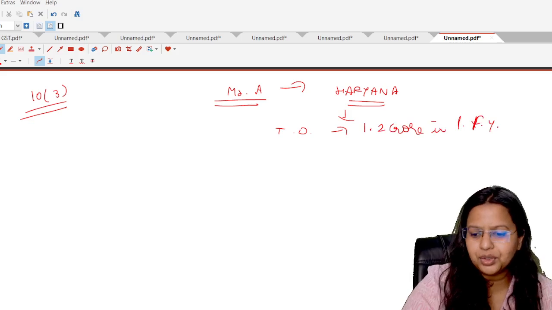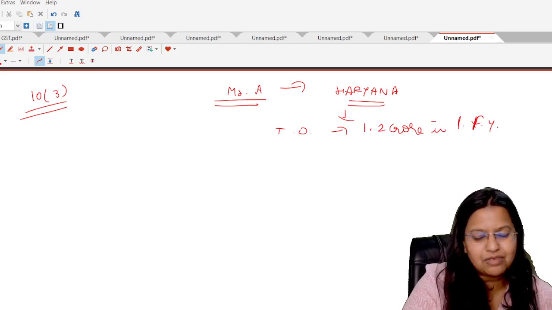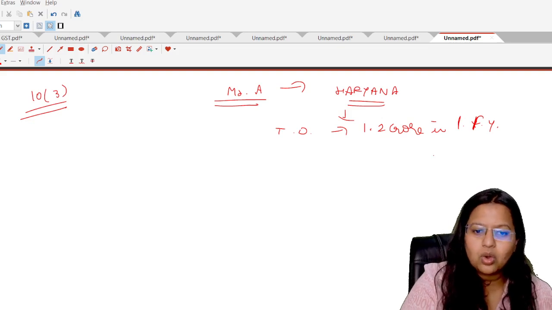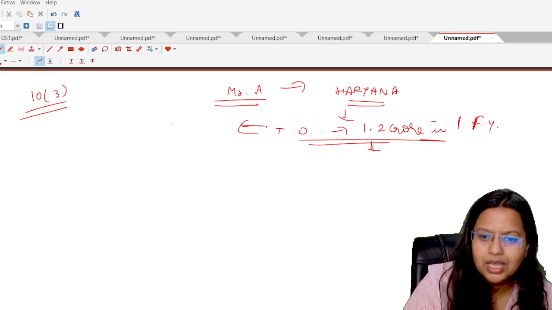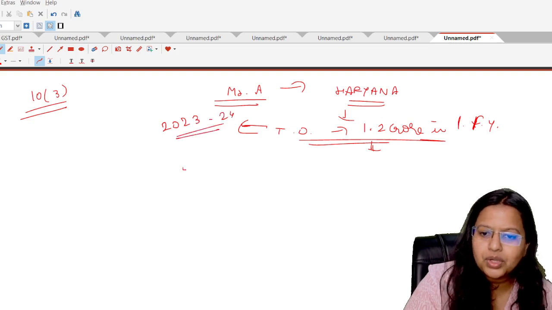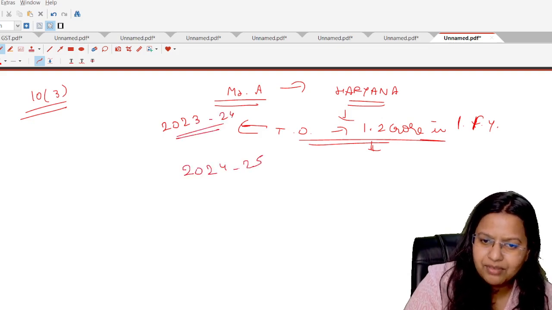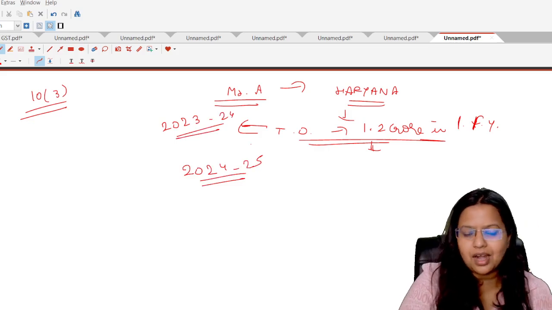So as per the turnover, he has registered under the composition scheme. Suppose this turnover is for the financial year 2023-24. So in financial year 2024-25, he has already registered under the composition scheme.